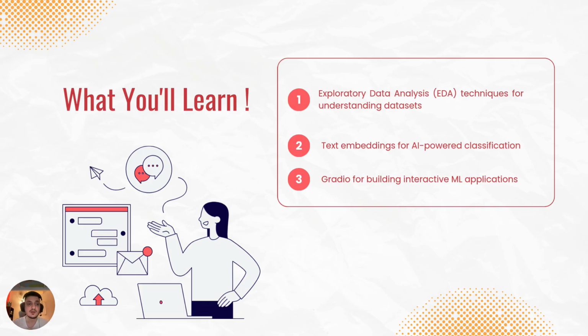Once we understand it, we're going to see if we can concatenate it and link it to another data set. Next, we are going to understand what text embeddings are for AI powered classification. And lastly, we're going to do a simple Gradio interface, just to have an interface to play around with.